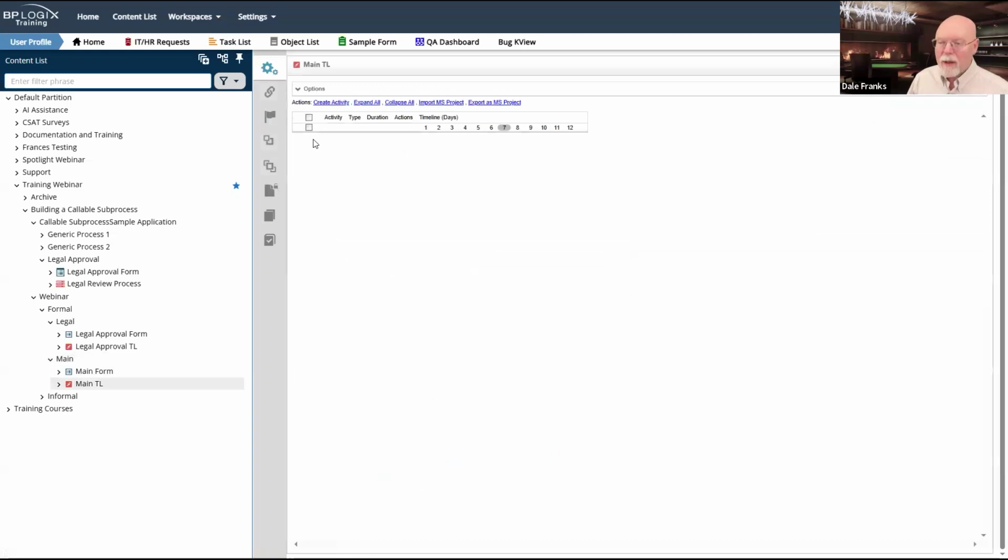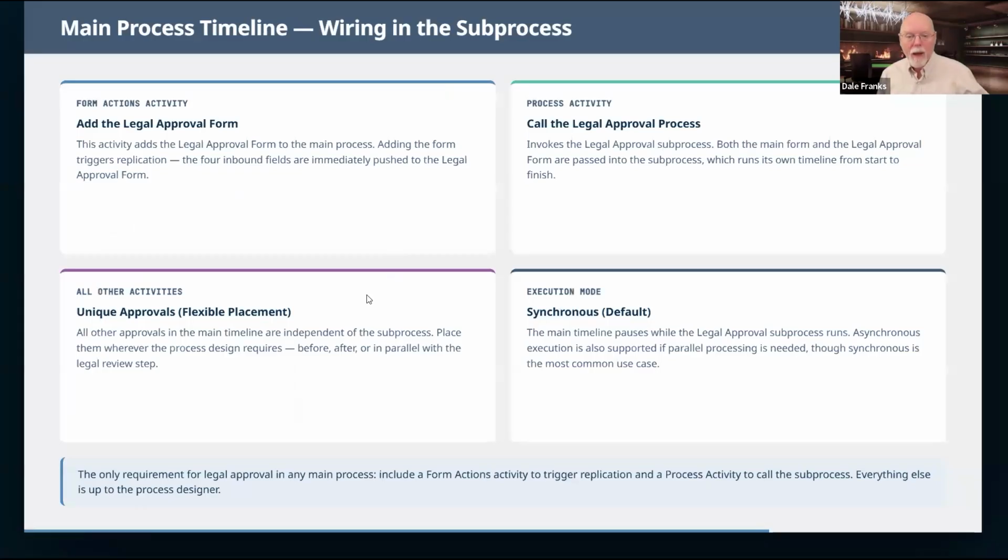So now let's discuss the process timeline that we're going to need to make this thing work. We've got our legal approval form already ready. Here's what we're going to have to do on our process timeline. All of our other activities, we don't really care where they go. There are only two activities that we're going to have to put into the process timeline, wherever we decide to slot them in, and they have to go in a specific order.